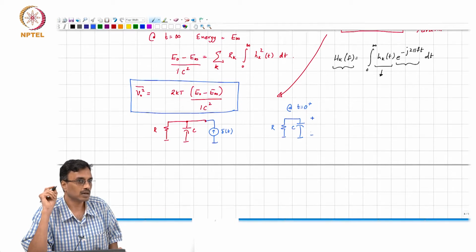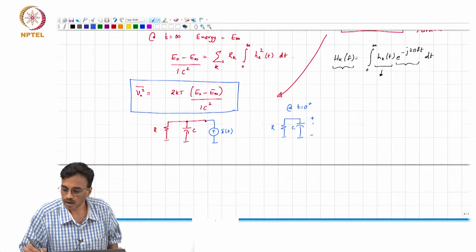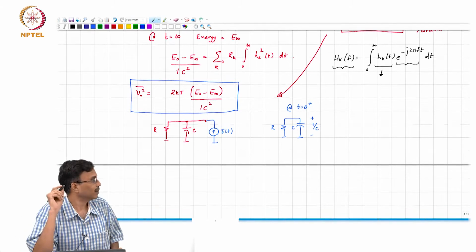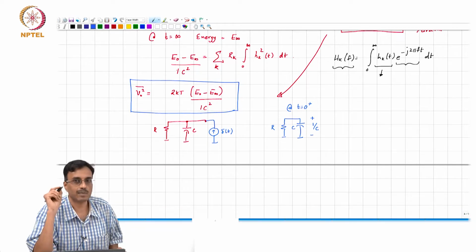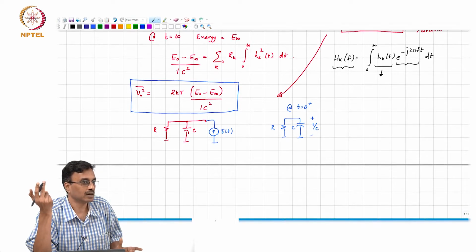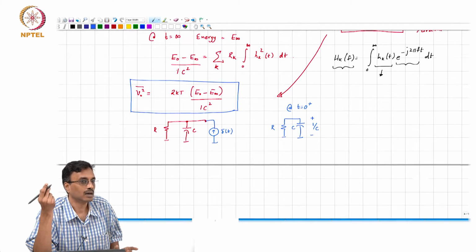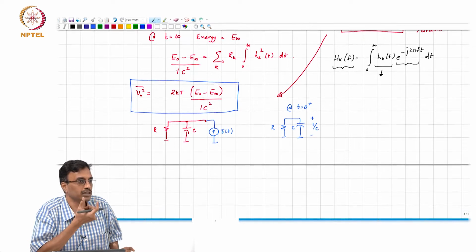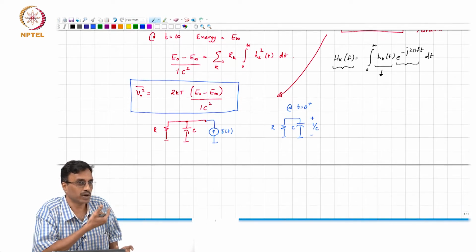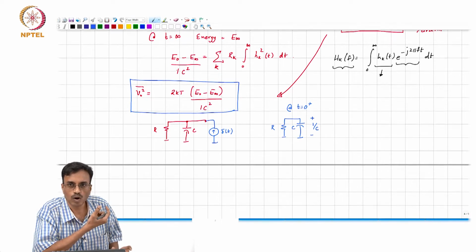So, what is the voltage? 1 by C. I mean, hey, dimensions, are we okay? What are the units of 1 by C? It's a voltage, so it must be volts.